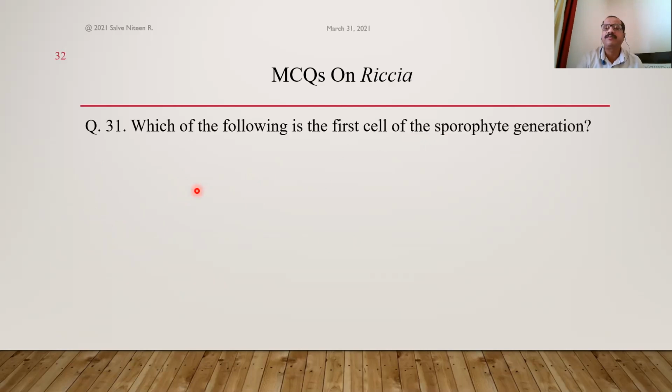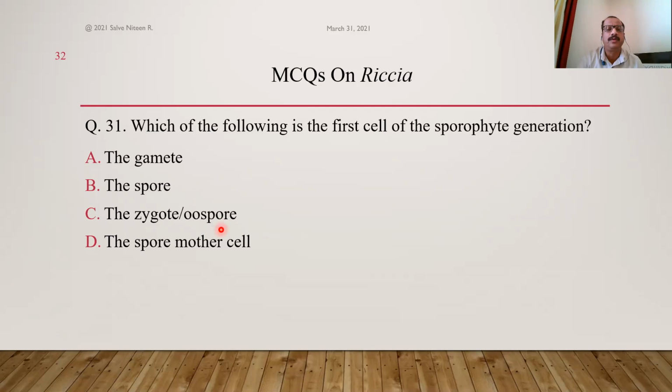And which is the first cell of sporophyte generation? It is the oospore. Zygote is also called oospore, the fertilized egg. This is the first cell of sporophyte because it is a diploid structure. It is the first diploid cell, which is unicellular, uninucleate, diploid. It develops by several mitotic cell divisions into a multicellular structure, and that is called the sporophyte. Sporophyte is a diploid structure. So again, whether it is Bryophyta or Pteridophyta, zygote or oospore is the first cell of sporophyte generation. So here the answer is option C. Okay.